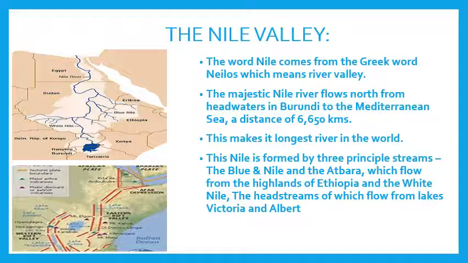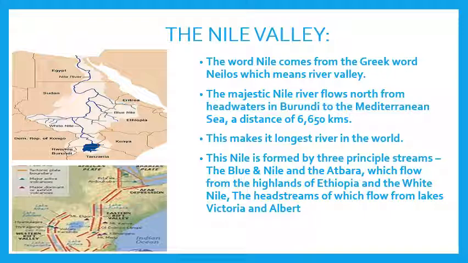Now the last valley, the Nile Valley. The word Nile comes from the Greek word Nilos, which means river valley. The majestic Nile River flows north from headwaters in Burundi to the Mediterranean Sea, a distance of 6,650 kilometers. This makes it the longest river in the world. The Nile is formed by three principal streams, the Blue Nile and the Atbara, which flow from the highlands of Ethiopia, and the White Nile, the head streams of which flow from the lakes Victoria and Albert.